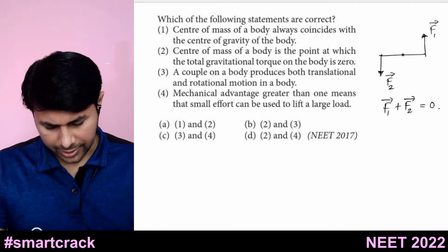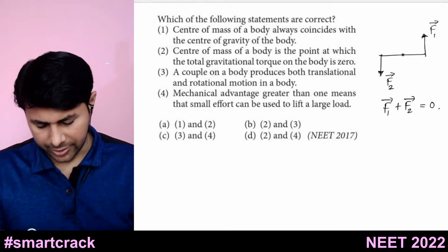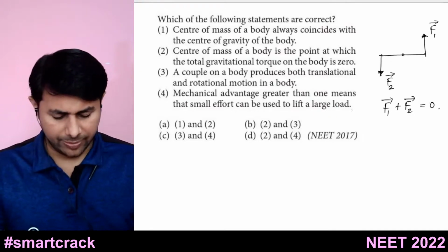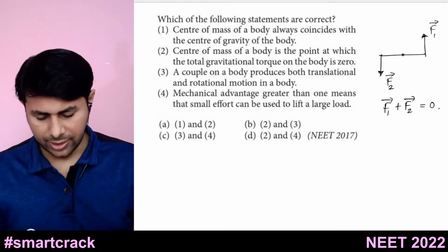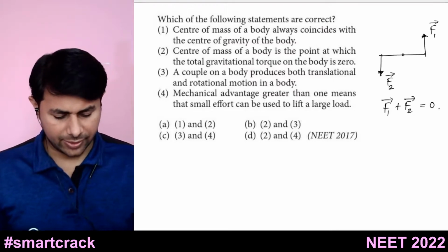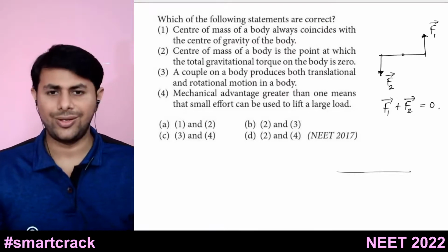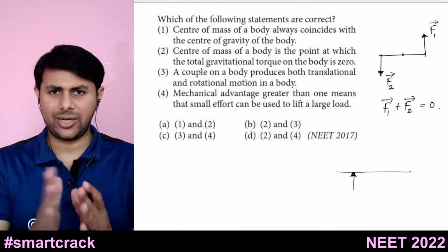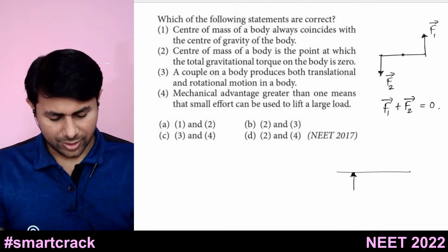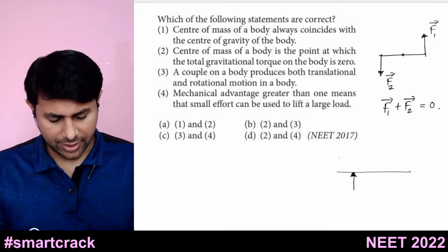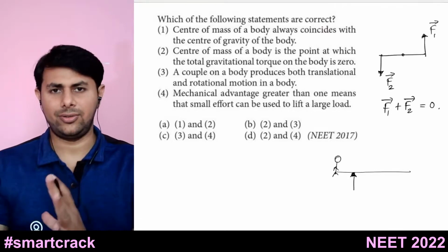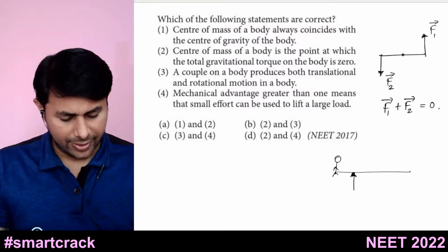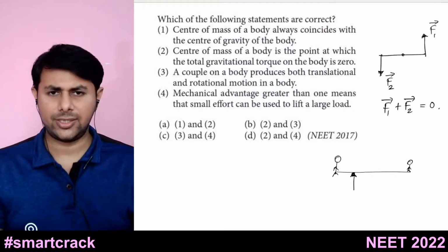Anyways, mechanical advantage greater than 1 means a small effort can be used to lift a large load. So this one is correct. What is mechanical advantage? Let's say you have a seesaw, and your seesaw is balancing not at the midpoint. Here is a big person, a man or a woman whose weight is quite high, and here is a child.